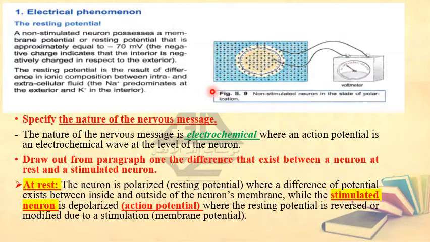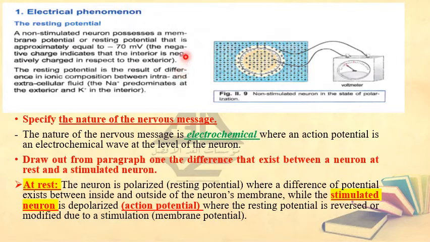So the nervous information, if we are asking about its nature, it is an electrochemical message where an action potential is an electrochemical wave at the level of the neuron. So yes, there is electricity and it is represented by the nervous message, which is an electrochemical wave.